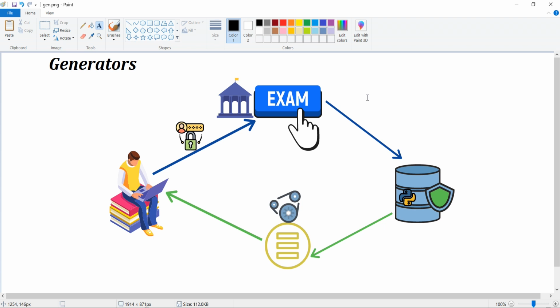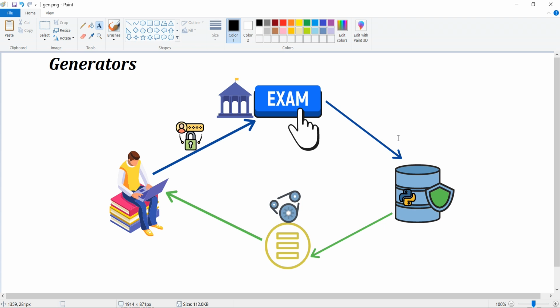The code is simple, not big, but we need to understand in what scenario we'll be using this. That lies the application of generators in Python. Say we have a student registration system, where a particular student wants to register for an examination.